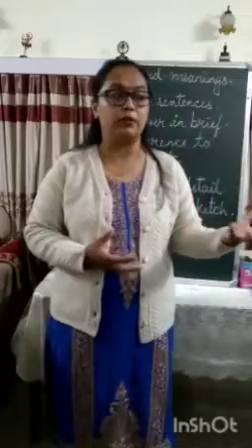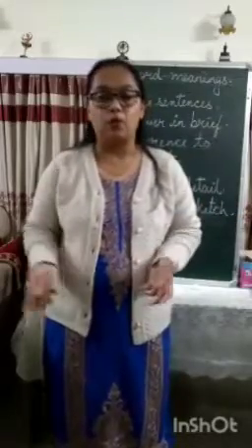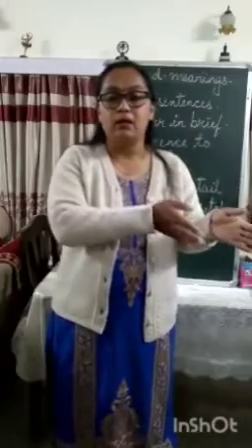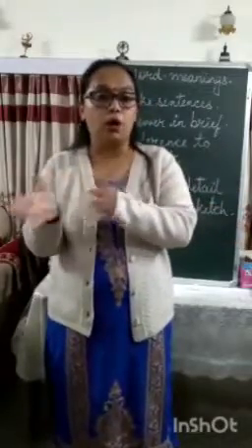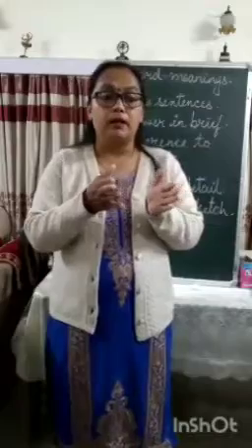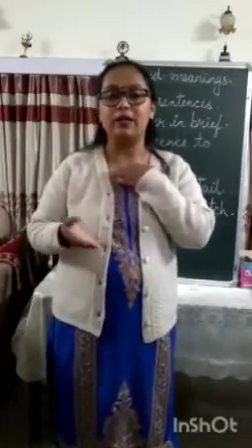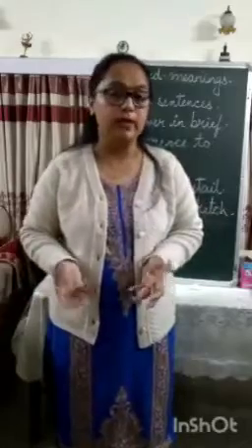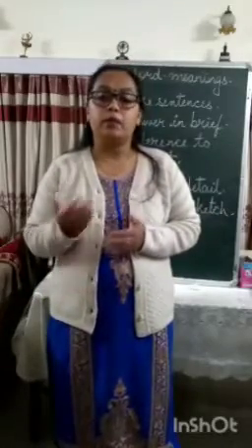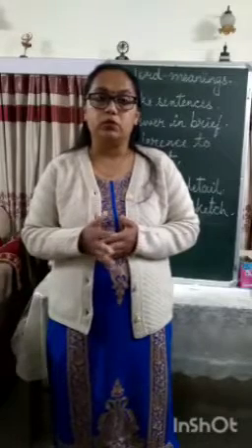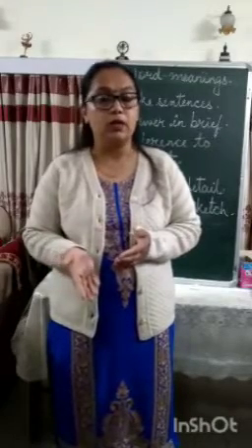Suppose it is a picture of a birthday party. You will say a birthday is going on, and then slowly you will start describing what is happening in the birthday party, who is doing what, who is wearing what, and who is eating what. All these things you will be asked to describe in 100 or 150 words. Then it comes to the composition part, wherein a topic will be given to you, and you'll have to write a few lines on it.